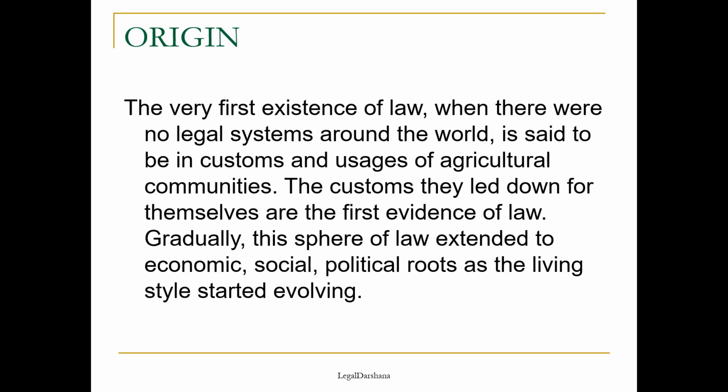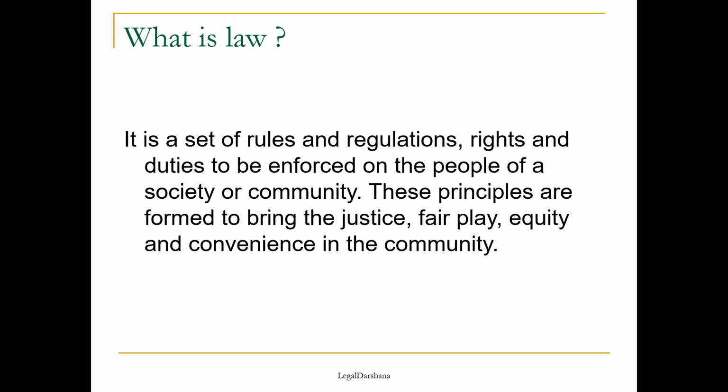We will be talking about these, and the Indian legal system, which is a set of features from all the major systems across the world. So beginning with origin, the very first existence of law, when there was no written account of any legal system, was in customs. The first account is to be found in the customs and usages followed by the agricultural community.